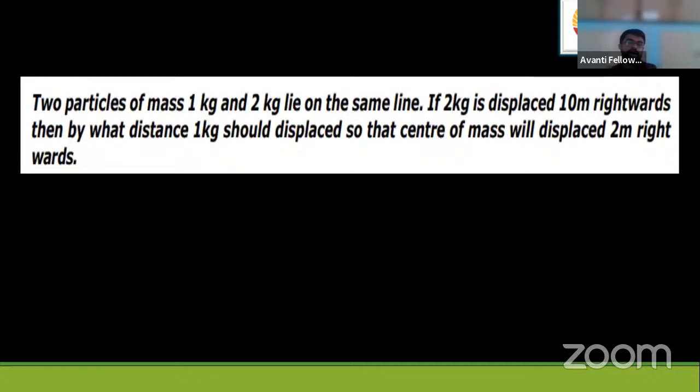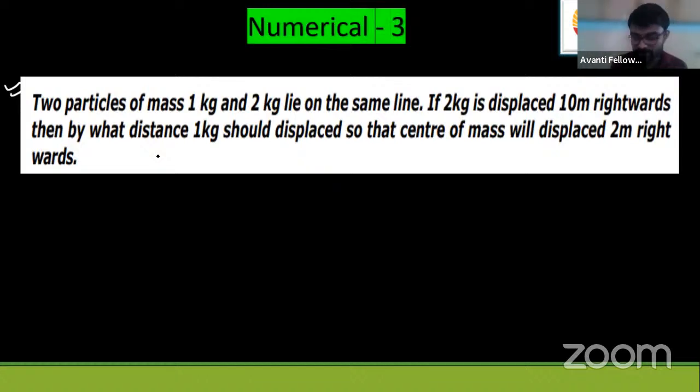Okay, now this question in front of you. Solve this. Now, see, previous question, if you see, this is numerical number 3. In the previous question, it was given like this: two masses are connected together, and if one mass is shifted in a particular direction, how much the other mass must be shifted such that the center of mass remains at the same position. Okay. But now the condition is different. I mean, now the things are changed.